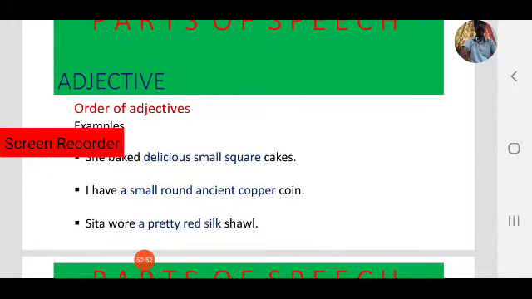Sita wore a pretty red silk shawl. How is the shawl? The shawl is pretty, it was red, it was silk. So observe the adjectives: four adjectives are there. "A" is also an adjective, a number, meaning here one shawl, not two shawls. First number, then pretty, that is your view, your opinion. Red indicates color, and silk indicates material. So this is the order of adjectives.